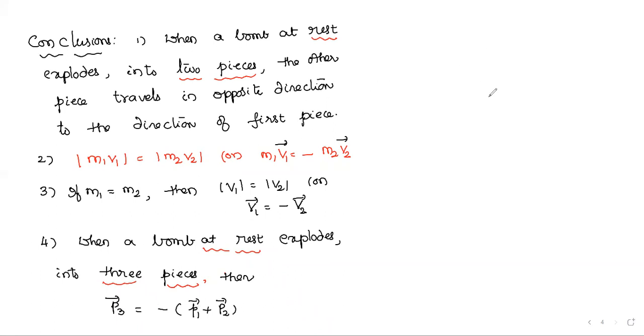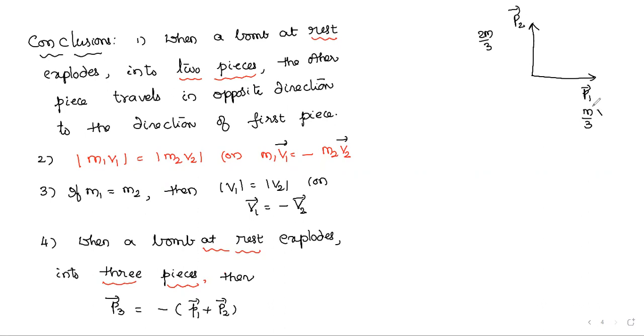Just casually you observe here, P1 bar he gave like this, P2 bar he gave like this. Its mass is m by 3, and the other is 2m by 3, and its velocity is unknown.